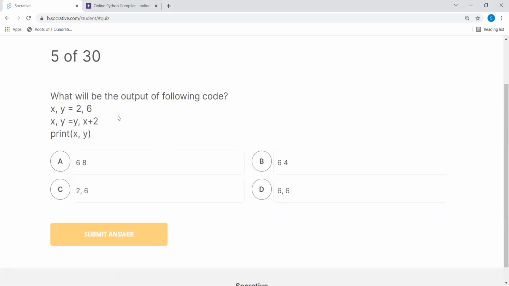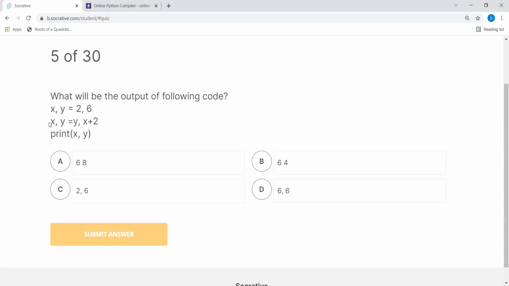Now we are coming to this one. What will be the output of the following code? Now, Python is one of the languages where the assignment can be done in this way, which is not possible in other languages. When you are doing this kind of assignment, basically you are setting the value of x to 2 and y to 6. Now, what comes here is x, y, and y, x plus 2. So it can do this kind of parallel assignment.